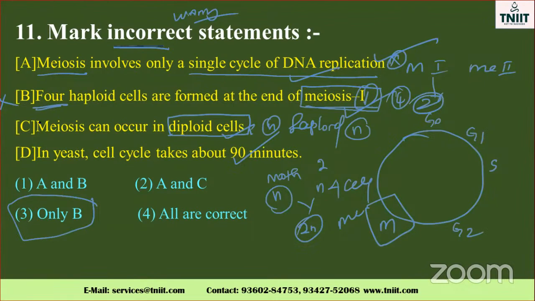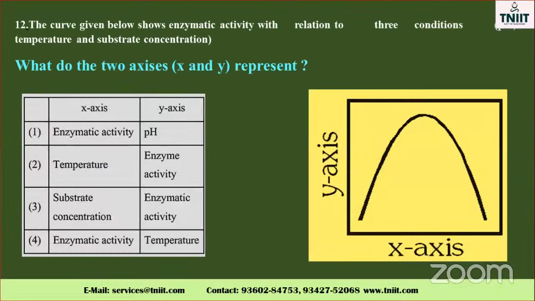I will explain it once again. Four haploid cells form only at the end of meiosis. Meiosis 2 gives four haploid cells, isn't it, my dear? Meiosis 1 produces only two haploid cells. So this is the wrong answer. The others are correct. So the third option is the right option. See, only B. Go to the next one.